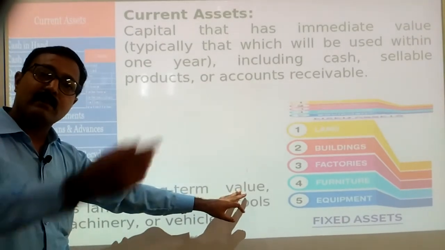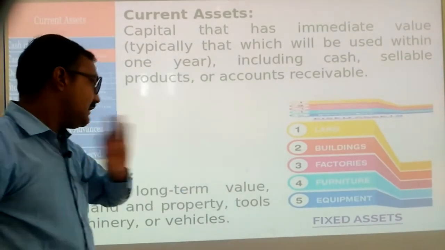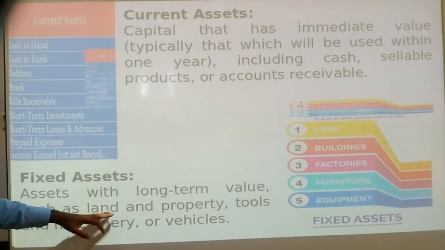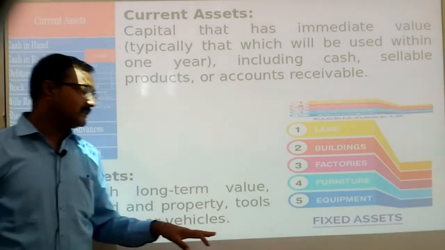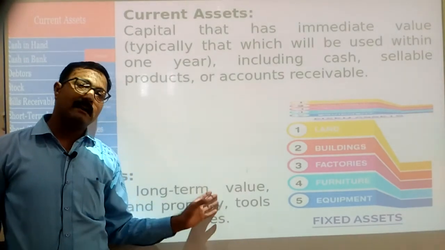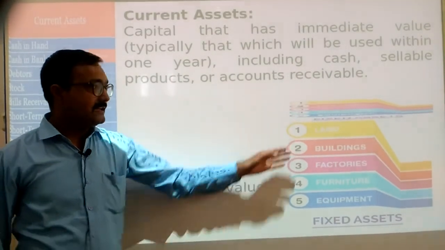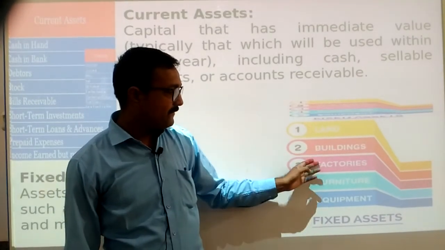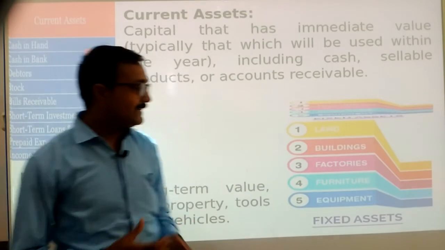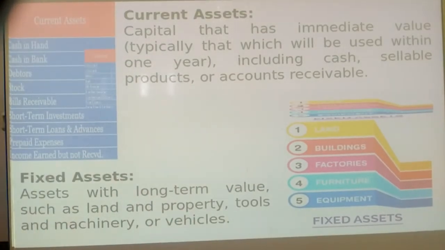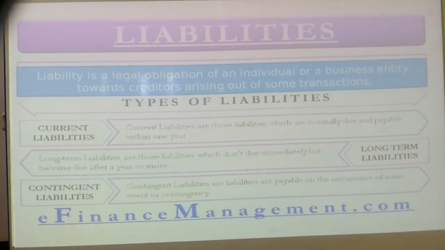Okay, long term values because it helps us to earn profit in the long duration, such as land and property, tools and machineries or the vehicles. These are the examples of fixed assets, as we have land, building, factories, furnitures, equipments, machineries. These are the examples of fixed assets. Then after we have liabilities.